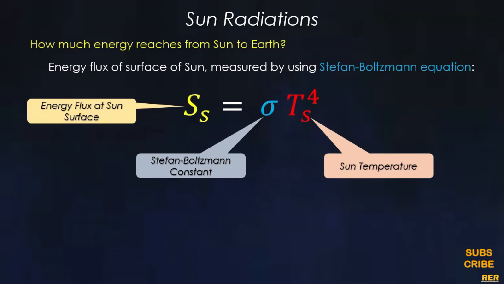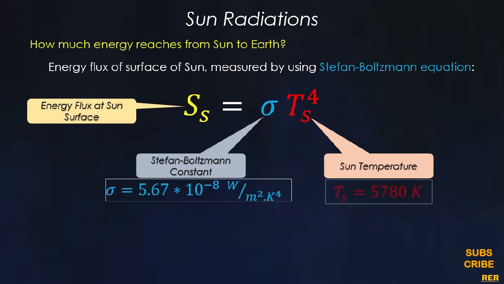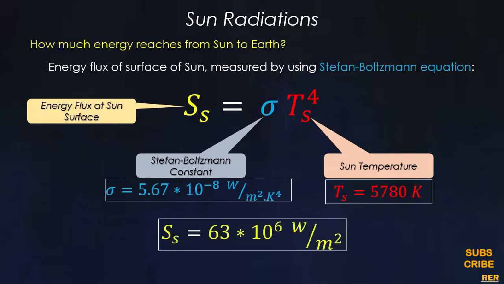Using the value of the Stefan-Boltzmann constant, that is 5.67 × 10^-8 watt per meter square Kelvin^4, and considering the temperature of Sun 5780 Kelvin, now, using these values in the expression, the energy flux of the Sun surface is going to be 63 × 10^6 watt per meter square.